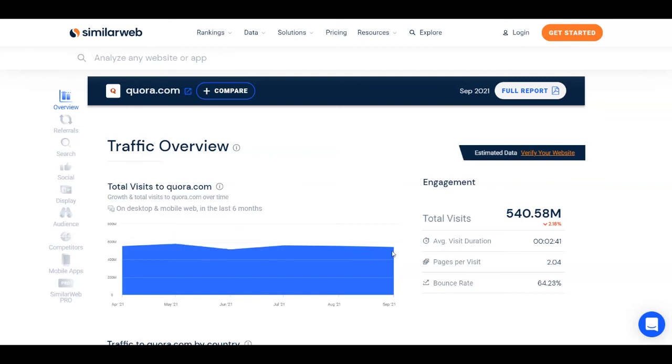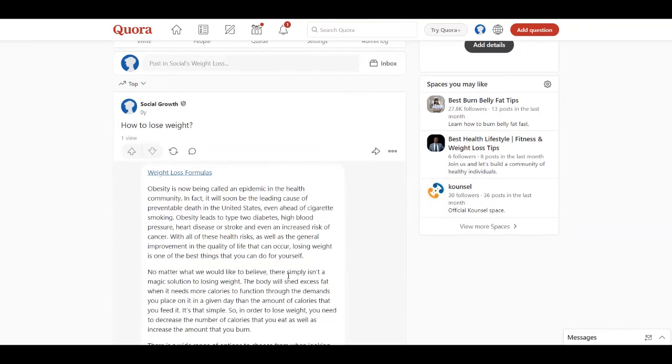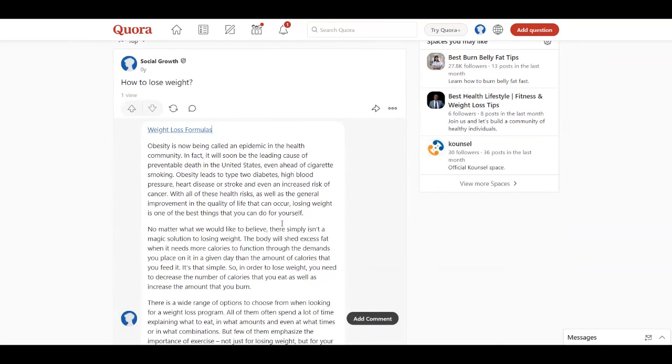So there is a lot of potential on Quora, and you can get a lot of interested people, targeted people that are going to click on your Bitly link, and they are going to make you a lot of money. And you can just set it up once, and then you can sit back and just enjoy your profit. You can collect your profits even after some months or years, because your post, your space here on Quora is going to stay forever, and people can see it and click on your link even after some time.